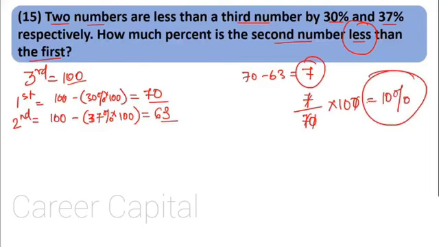Did you understand the concept of "less"? Percent less than the first: we just have to subtract, take the difference, and then find the percentage. Otherwise, we take the first quantity, divide by the second quantity, and find the percentage. Moving to question number 16.